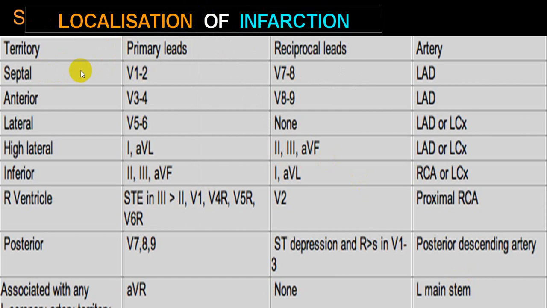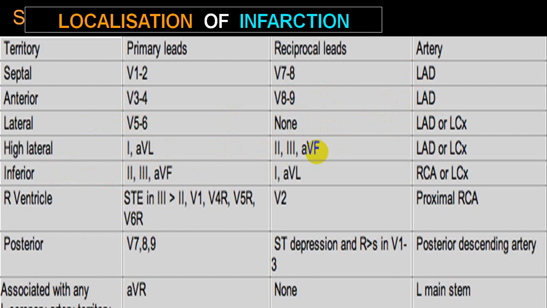So V1, V2 is septal, reciprocal changes will be in V7, V8. Anterior leads are V3, V4 and reciprocal are V8, V9, and in both it is LAD. Lateral wall is V5, V6, which will be LAD again or left circumflex. High lateral is lead 1 AVL and reciprocal changes will be in lead 2, lead 3 and AVF.